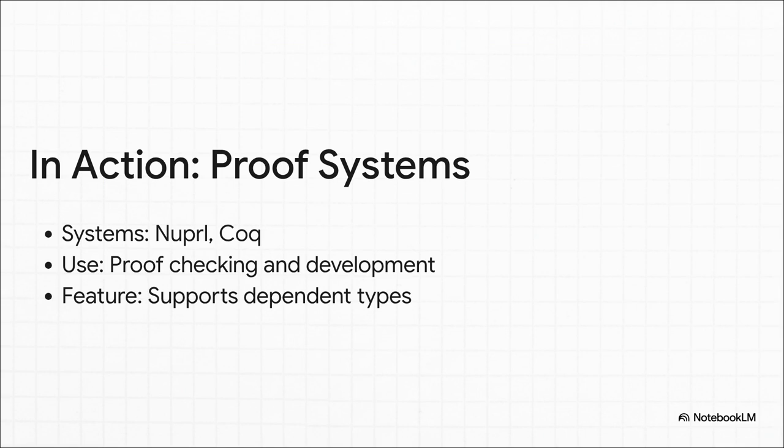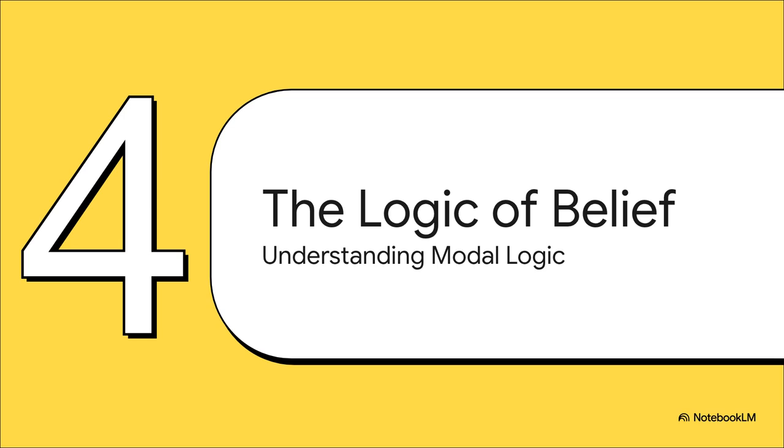And this isn't just some academic theory. Type theory is the engine behind real-world proof assistants like Nuprl and Coq. These are actual tools that let engineers mathematically prove that a piece of software will never crash or that a complex crypto protocol has zero loopholes. They're used to verify that our most critical systems are built correctly right from the start. Now, having a rigid structure is awesome. But security is about more than just structure, right? It's about what a system knows, what it believes, and what's even possible.